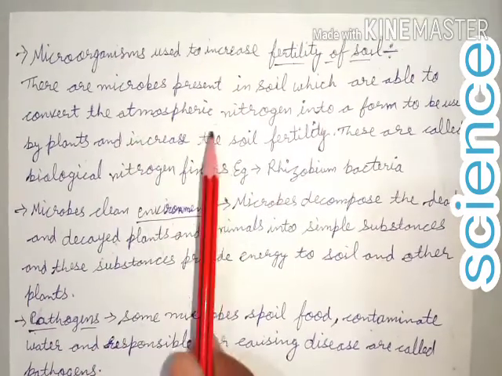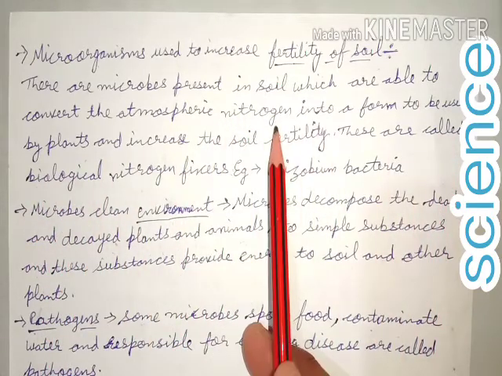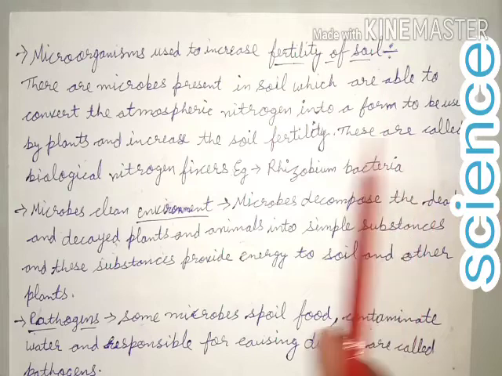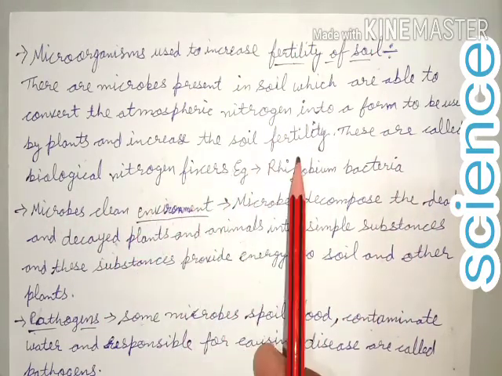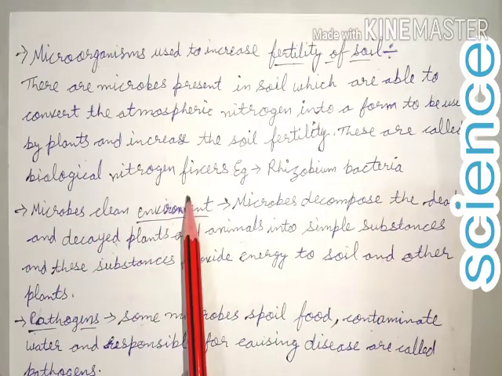These are microbes present in soil which are able to convert the atmospheric nitrogen into a form to be used by plants and increase the soil fertility. These are called biological nitrogen fixers.